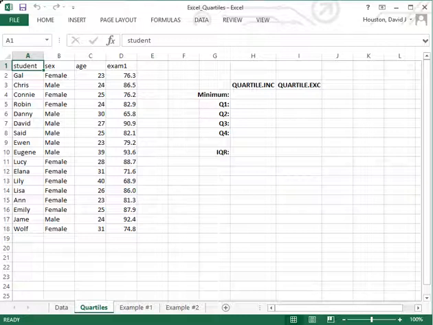And later on in this tutorial, I will show you the 2 different algorithms that are used for the Quartile.Inc and Quartile.EXC functions here in Excel, and give you illustrations as to what we mean by including or excluding the median when finding the first and third quartile.